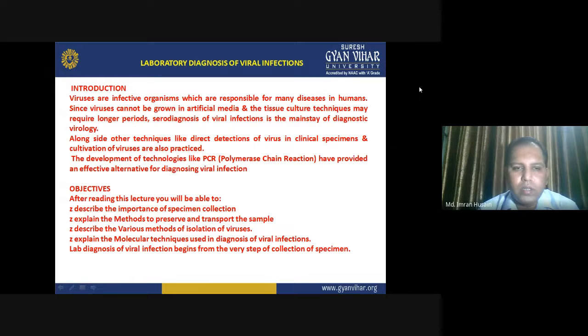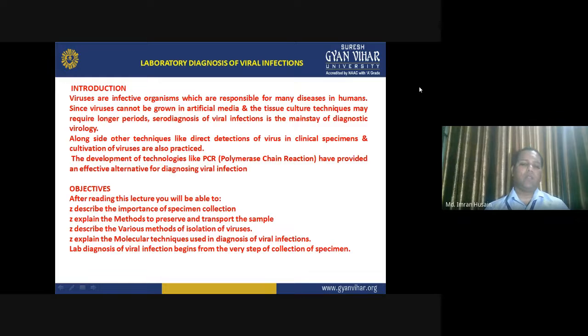So, what will be the objective after going through this lecture? You will be able to describe the importance of specimen collection. Explain the methods to preserve and transport the sample, at what temperature the sample should be preserved, what sample, what is the main reason, and how to transport it. And how you have to collect the specimens, and what the correct methods are for that purpose. Describe the various methods of isolation of viruses.